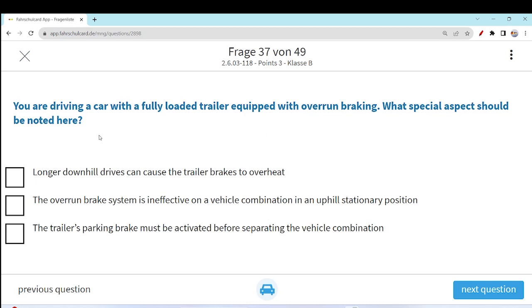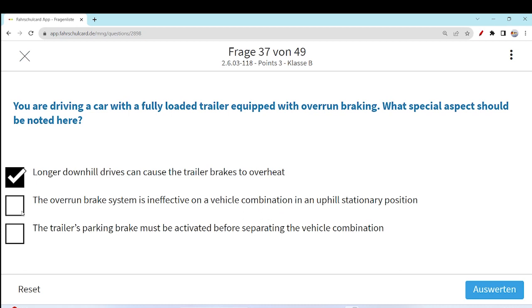So what thing you need to keep in mind when you are driving a car with a fully loaded trailer equipped with overrun braking? So the longer downhill drives can cause the trailer brakes to overheat. For sure, when you are continuously driving downhill, maybe you need to brake continuously during a period of time, and then the overheating of the trailer brake could be an option. This option is correct.